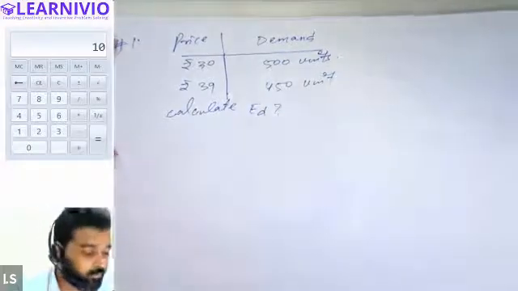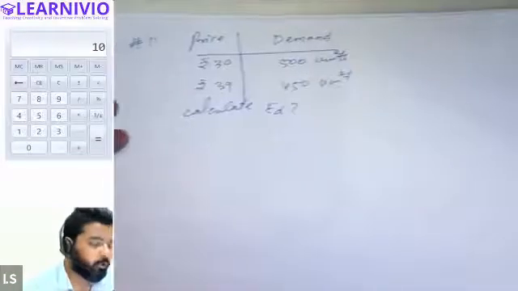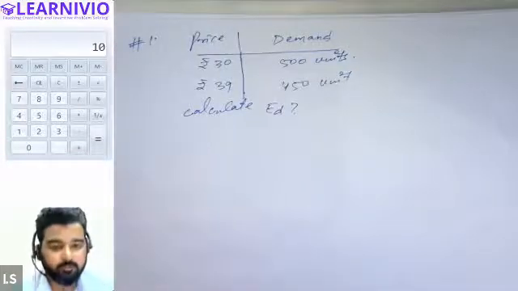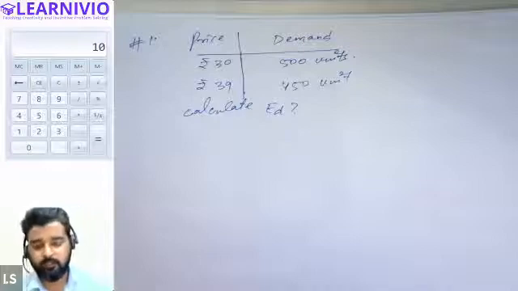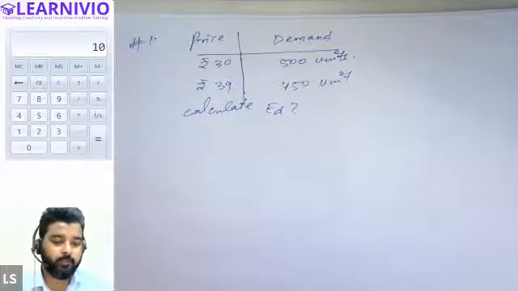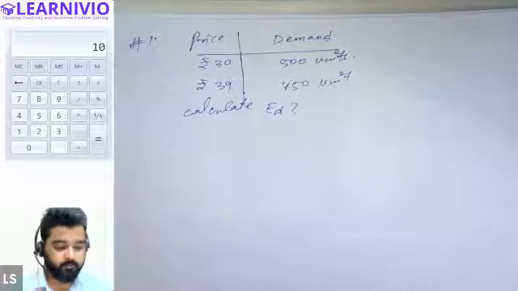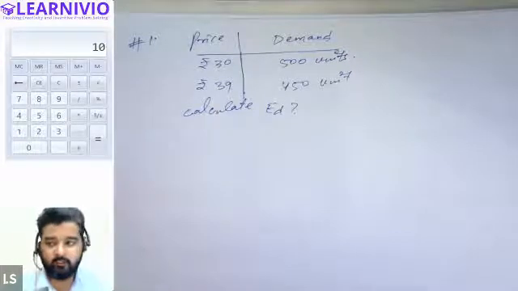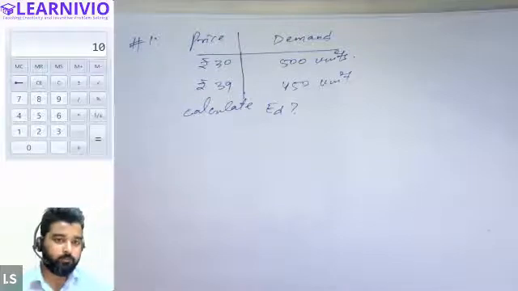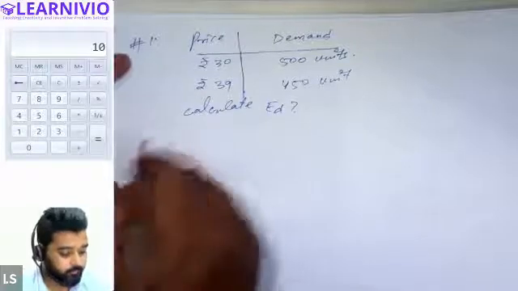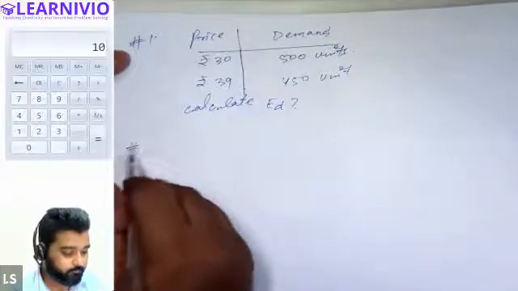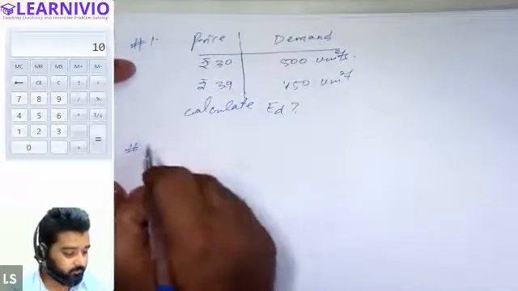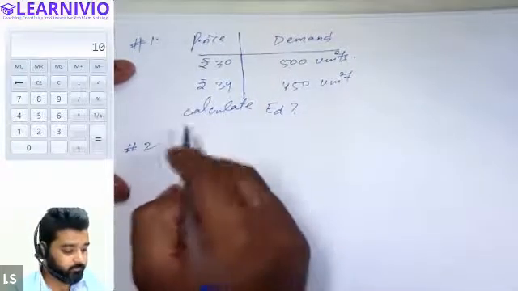You can use any formula. Either you can apply the formula of percentage change in demand divided by percentage change in price, or you can use delta Q by delta P into P by Q. Both will give you the same answer. No need to apply both formulas, just apply any one formula and solve this question. Meanwhile, let me write the other question for you.